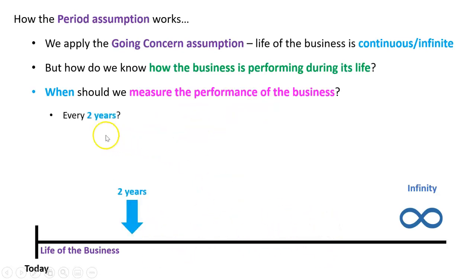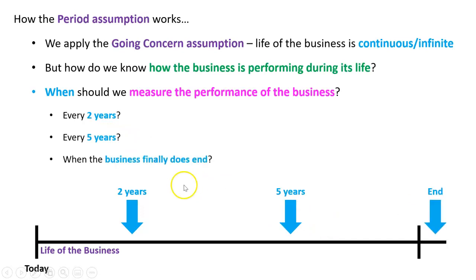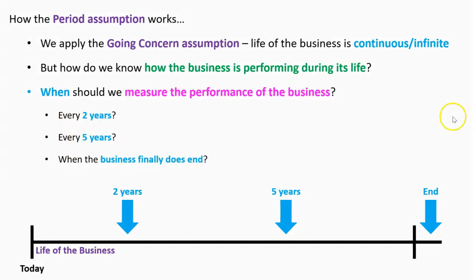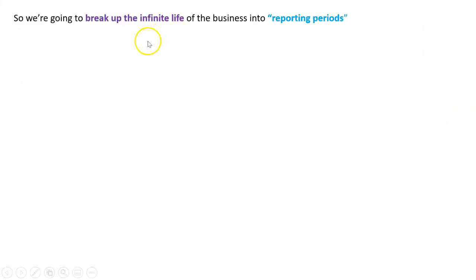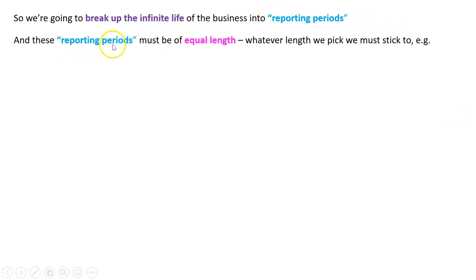How long should that be? Every 2 years, every 5 years, etc. Or maybe we just do it when the business finally ends. Well, all of these are wrong. What we want to do with the period assumption is break the infinite life of the business into what we call reporting periods. And at the end of these reporting periods, which must be of equal length, we've got to stick to it.